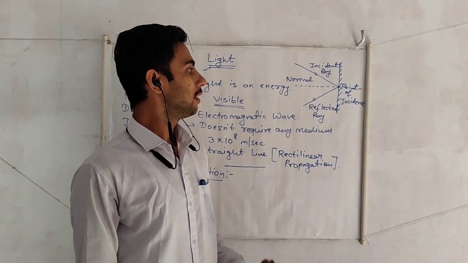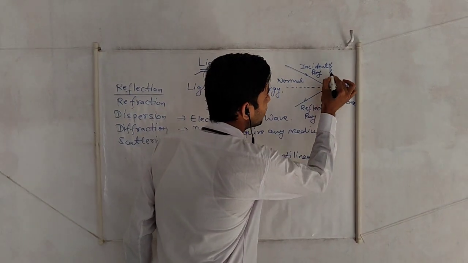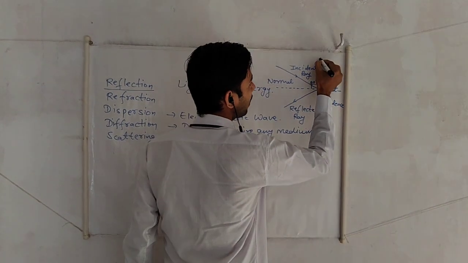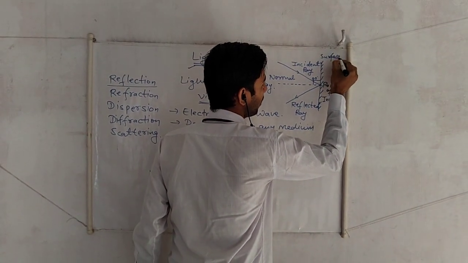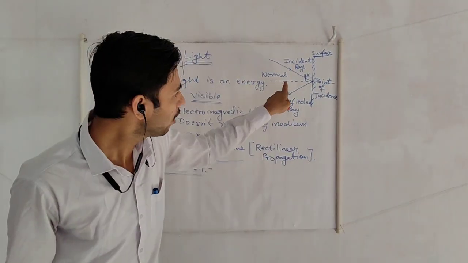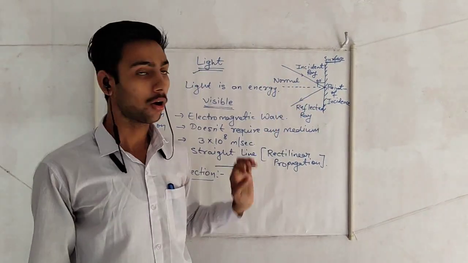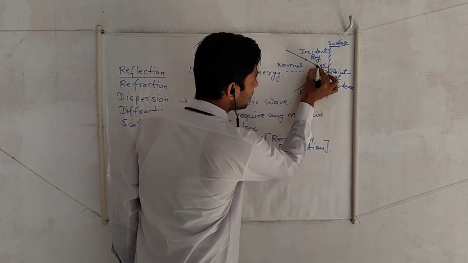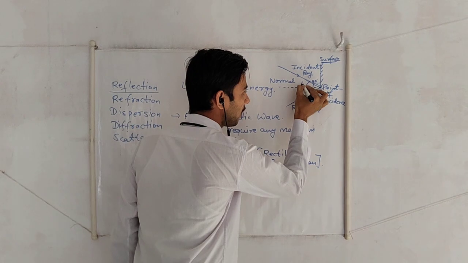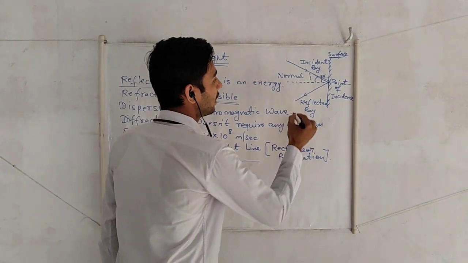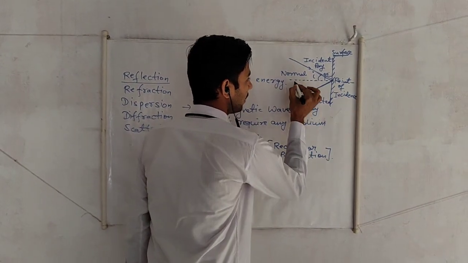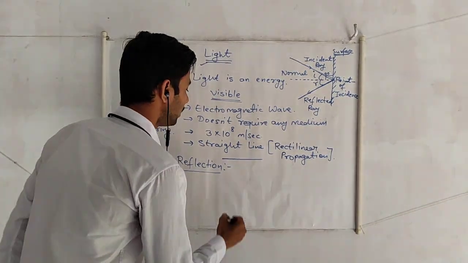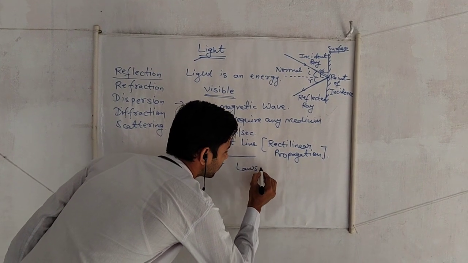From this figure, we can say that the normal makes an angle of exactly 90 degrees to the surface, or the plane. The angle between the incident ray and the normal is known as the angle of incidence, and the angle between the reflected ray and the normal is called the angle of reflection. Now there are two laws of reflection.